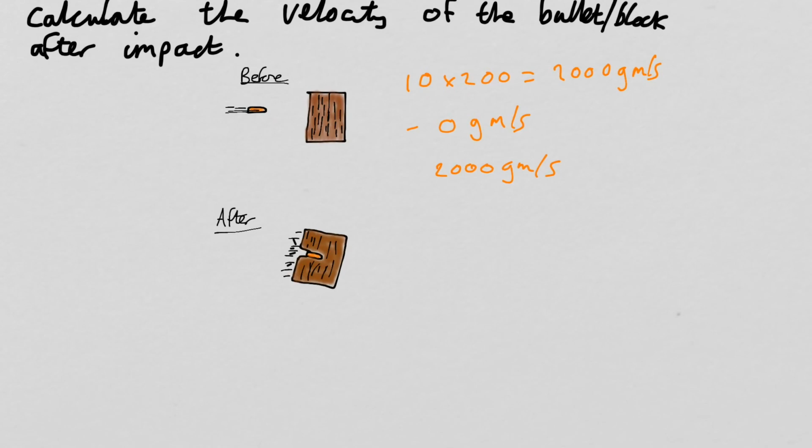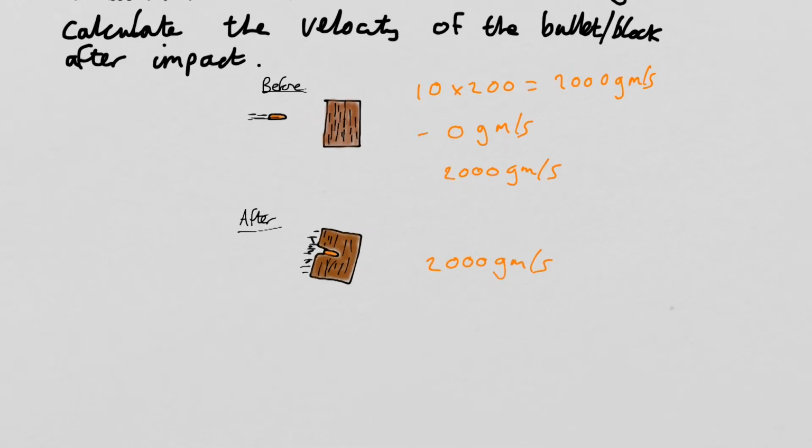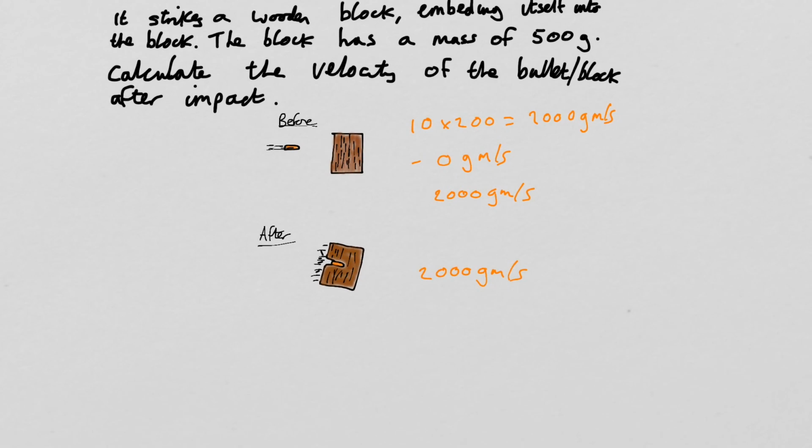What's the total momentum after this impact? Remember, momentum before is momentum after, so it's going to be 2,000 again. Then we've got to divide that by the total mass, because the block and the bullet are now embedded together.